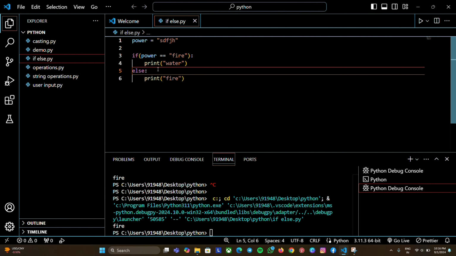Apart from what I gave inside the if condition, whatever I type or whatever I do, go to the else part and print what is inside the else part.